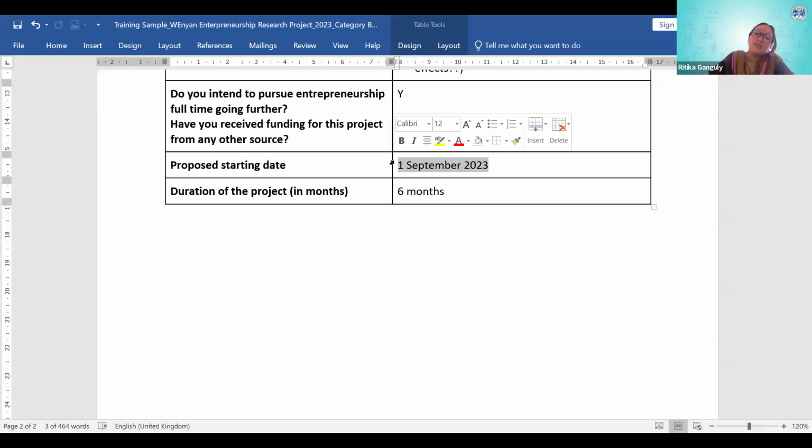And also we will start disbursing the scholarship in that month and for the 5 months after that month only. We need to understand what is the paperwork that will be needed from our end also, if your application is selected. So that is why we've asked, what is your proposed starting date? Ideally, if you are okay with the 1st of November as a starting date, write 1st of November. Okay.